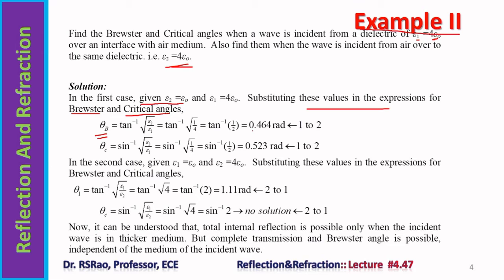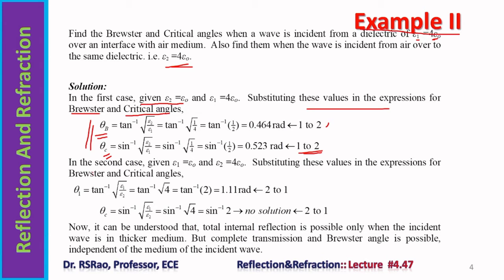Substitution gives 0.464 radians. So this is the case when the wave is traveling from medium 1 to 2. Here medium 1 is the dielectric with dielectric constant 4. This is Brewster. Now the critical angle is sine inverse square root of epsilon 2 by epsilon 1. Substitution results in 0.523 radians. As already mentioned, this is the first case, where the wave is traveling in the dielectric medium and entering into air.